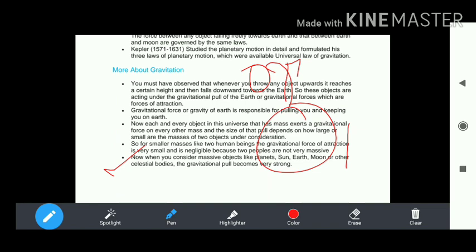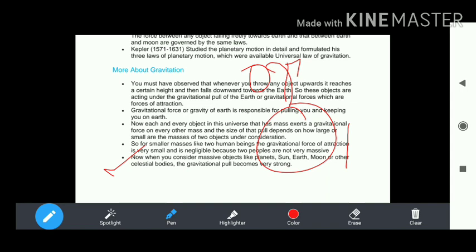Now, when you consider a massive object like a planet, the sun, the earth, the moon, or another celestial body, the gravitational pull becomes very strong. The gravitational force of gravity can be felt for a large object. Gravitational force is felt for a very large object, that is, a planet.